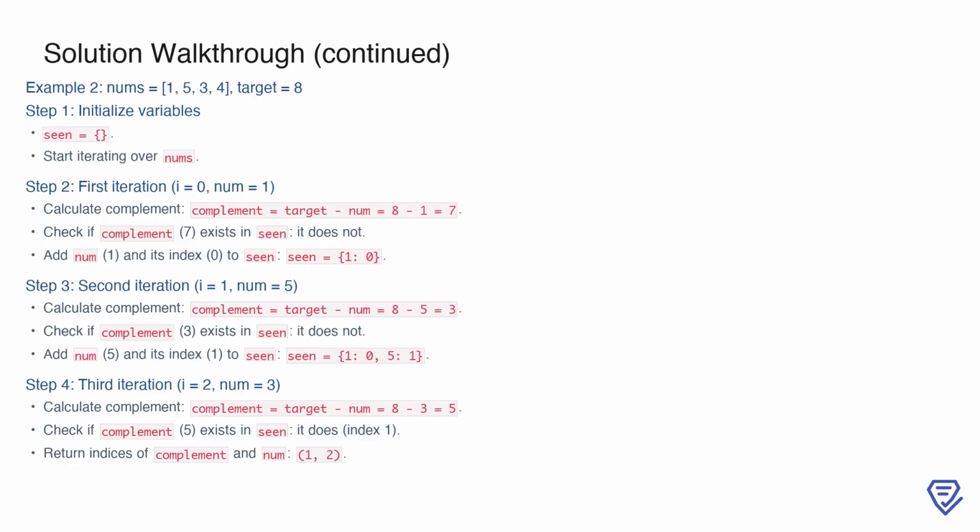On the second iteration, the current number is 5, and its complement is calculated as 3. Again, 3 isn't in scene, so we add 5 and its index 1 to the dictionary, giving us scene = {1: 0, 5: 1}.